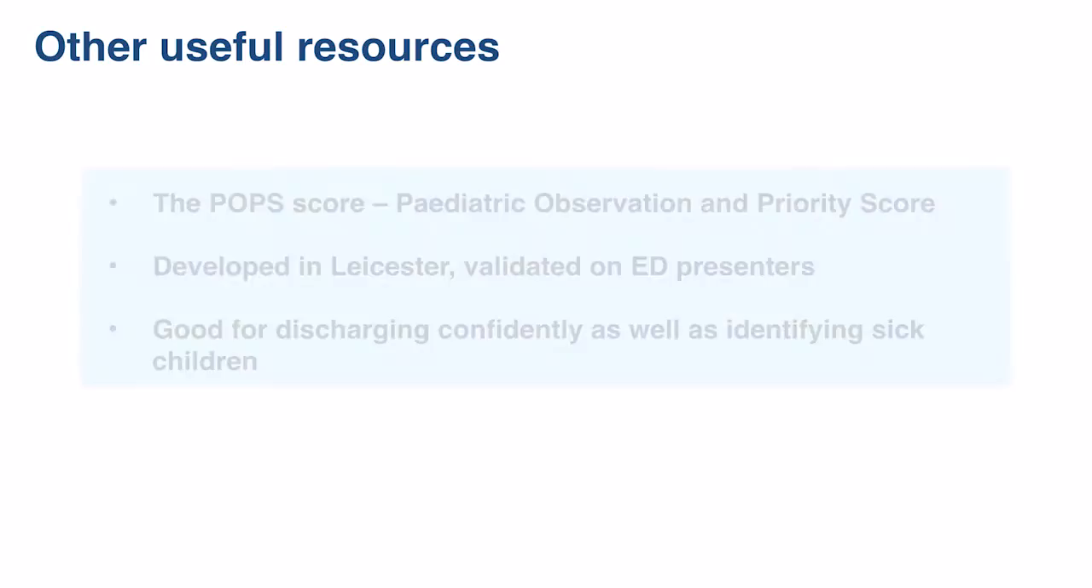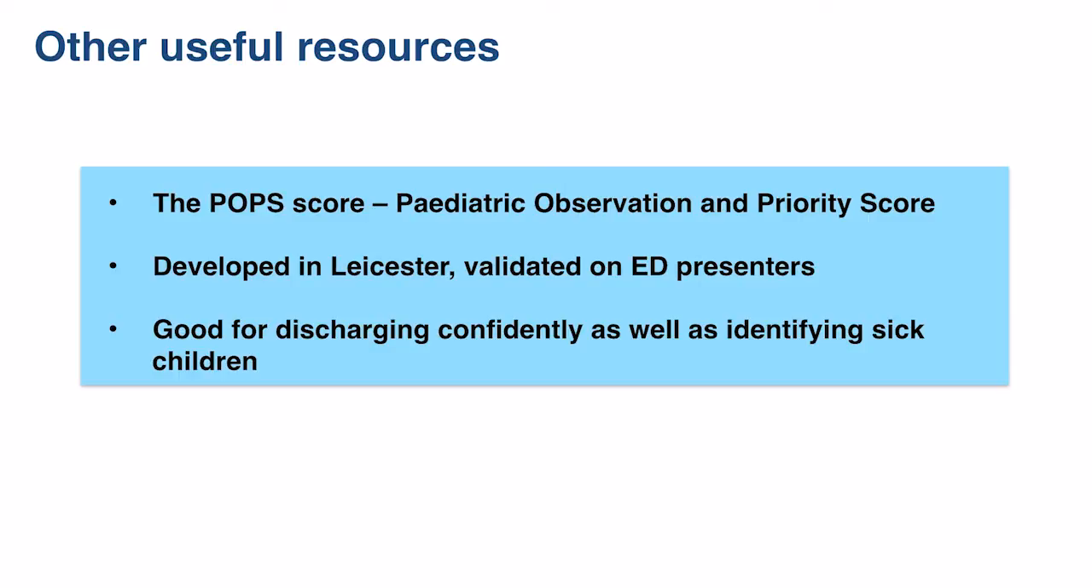So that's a little bit about fever, but you might still be feeling a bit underconfident with children, and I think that that's natural for all of us. There are some useful resources out there to help you, and I'm going to point you in the direction of two. One of them is something called the POPS score, which is the Paediatric Observation and Priority Score. This is a PEWS type of score, and there are several around, but this one has been designed for use in the emergency department or other settings like urgent care settings.